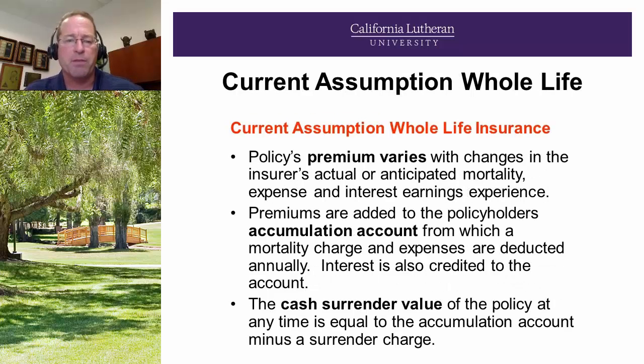Current assumption whole life coverage. The policy's premium varies with changes in the insurer's actual or anticipated mortality, the number of people dying, and the interest earnings experience. Premiums are added to the policyholder's accumulation account, from which a mortality charge and expenses are deducted annually. Interest is also credited to that account. The cash surrender value of the policy at any time is equal to the accumulation account minus the surrender charge.